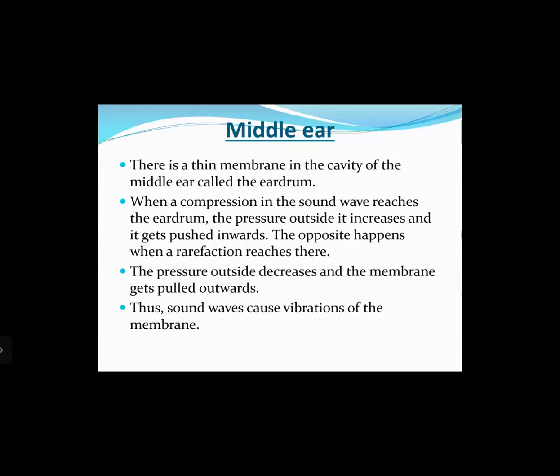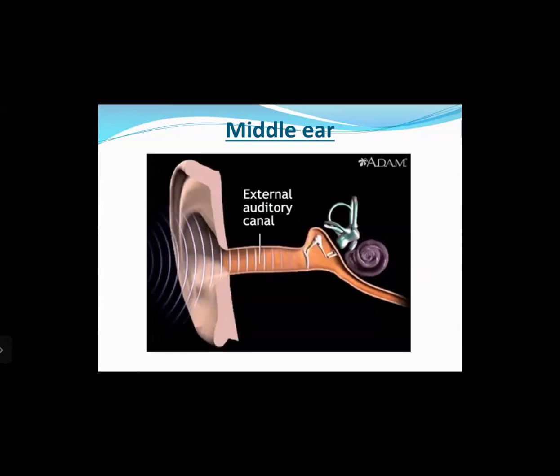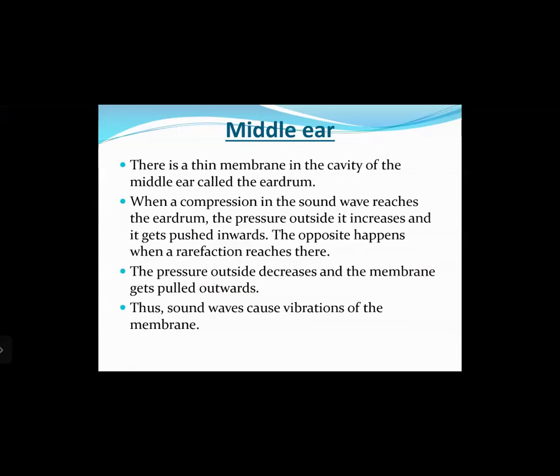A compression is a region of high pressure, so the eardrum gets pushed inwards. The opposite happens when a rarefaction reaches there: the pressure outside decreases and the membrane gets pulled outwards.